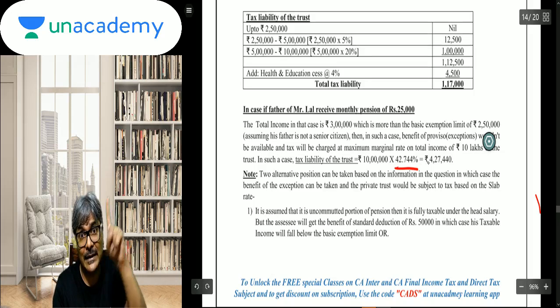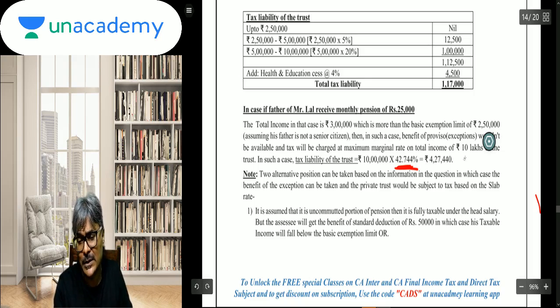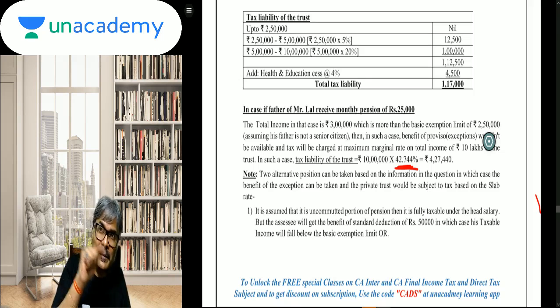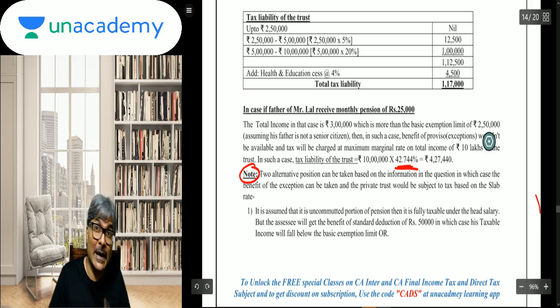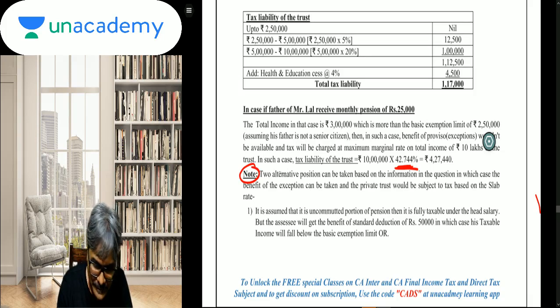Students, MMR, not that 34.94. The 34.94 is only for exit tax, not for these kinds of MMR, for AOP or the private trust and all. So 44.744. So this is the amount on which the point has to be considered. Now, but just be very careful. Here also there is a challenge. On 3 lakhs, you can also make an assumption. What assumption? See here, the note which I have given over here. See how this kind of question can be twisted in your answer. If those who have known this provision, see the note very carefully.